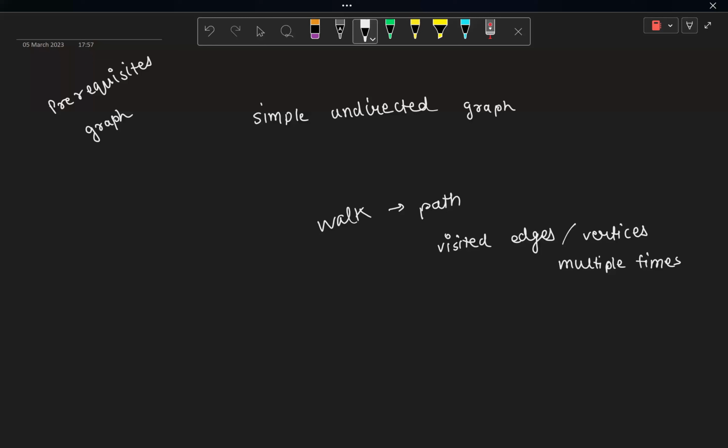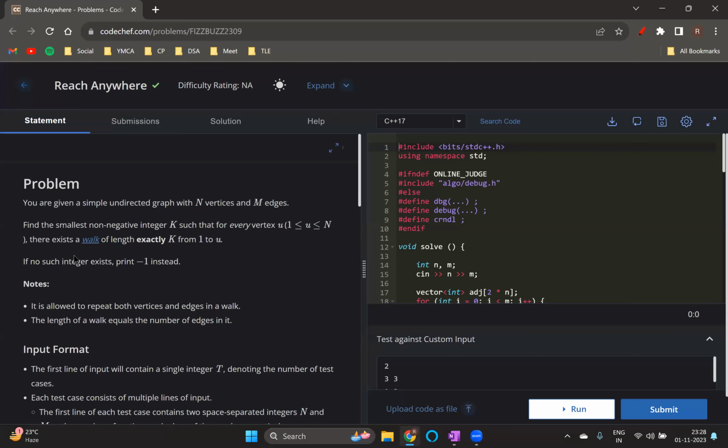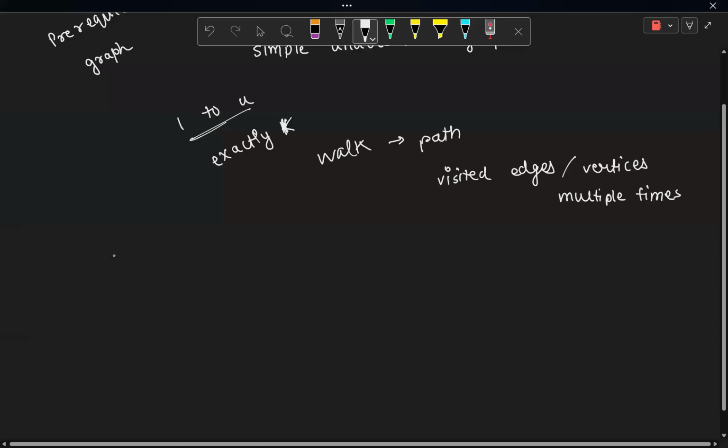There is no restriction that we have to visit every node or edge only once in a walk. We have to find the smallest possible value k such that we can go from 1 to every node u in exactly k moves. And if there is no possible k, we have to return -1.